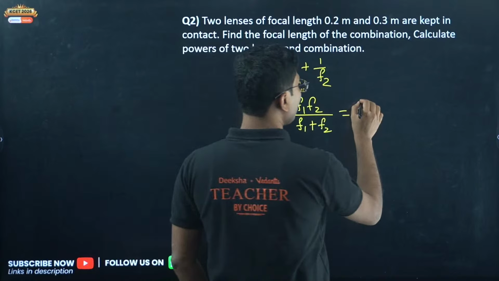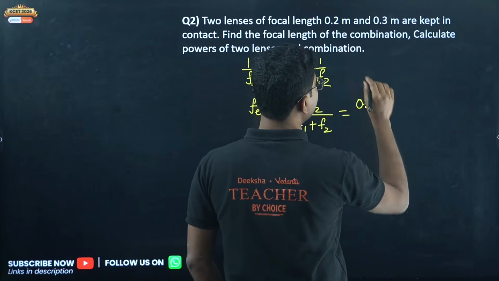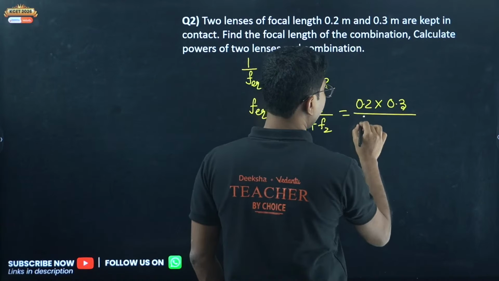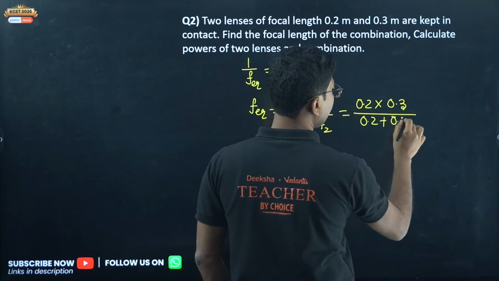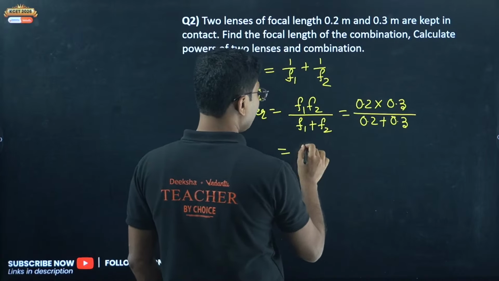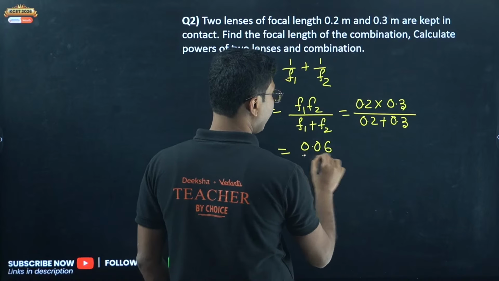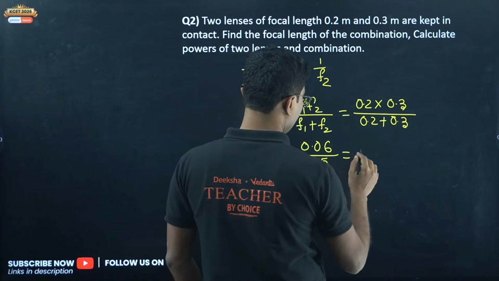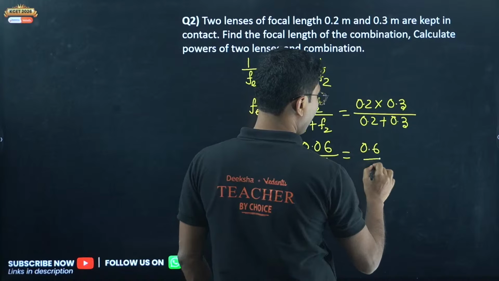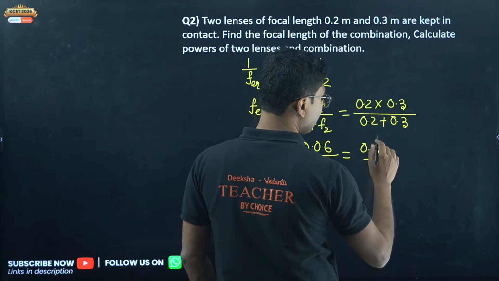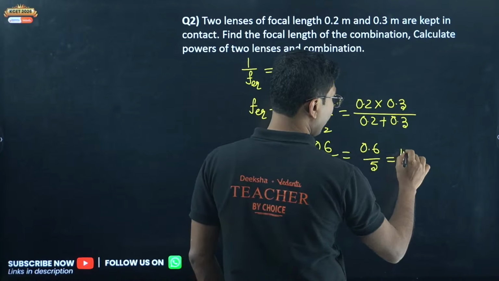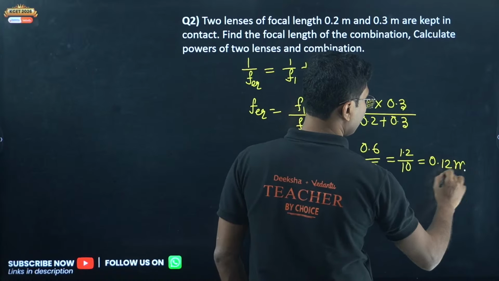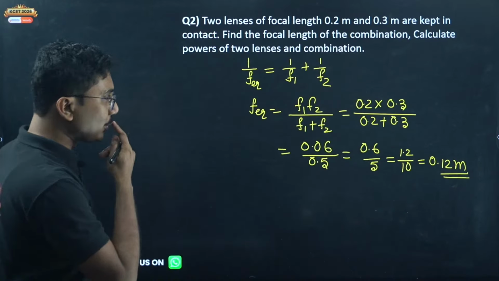F1 given here is 0.2, F2 is given here as 0.3, and F1 plus F2 is 0.2 plus 0.3. So here we have 0.06 divided by 0.5. So we get this as 0.6 by 5. If you multiply both sides by 2, you will get 1.2 by 10 or 0.12 meter. So 0.12 meter is the equivalent focal length.